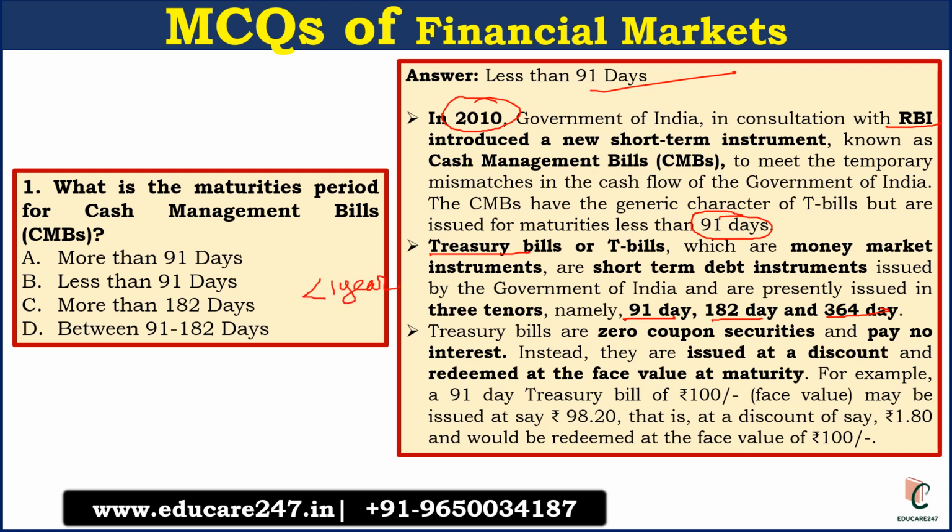A treasury bill is also a money market instrument, or short-term debt instrument, issued by the Government of India. It is also called a zero coupon security because there is no interest on these bills, but they are issued at a discounted price and redeemed at face value at maturity. Like if the face value is 100, it will be issued at a discounted price of 98 rupees, and once it matures you can redeem 100 rupees. So that is how the treasury bill works. This is very important. You must remember this point.